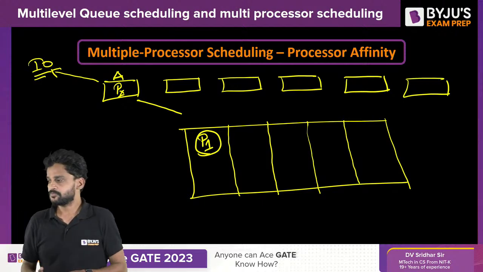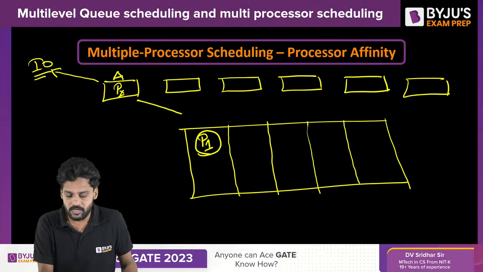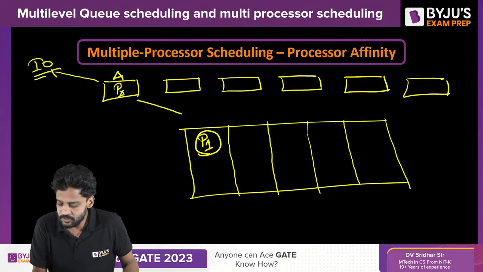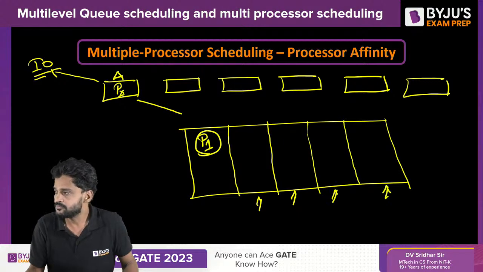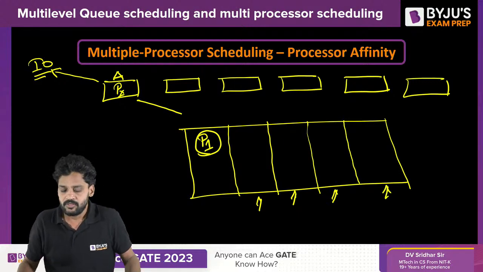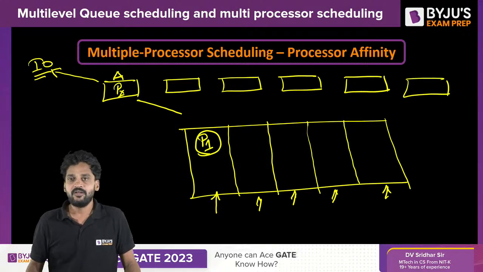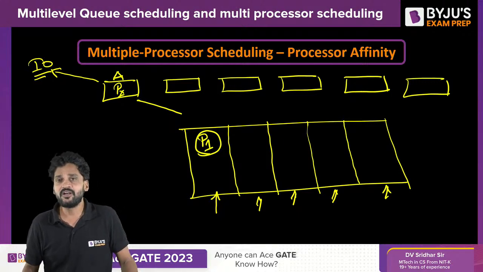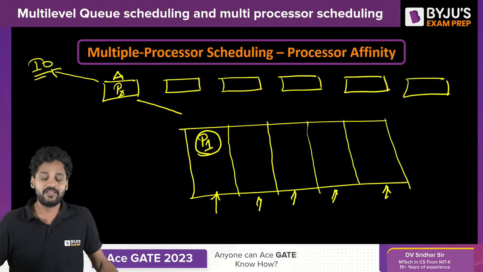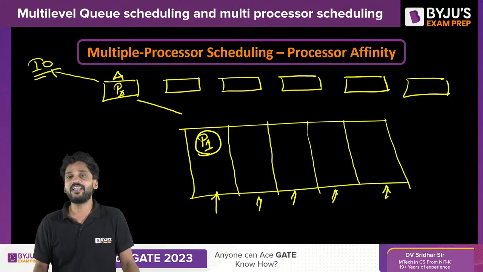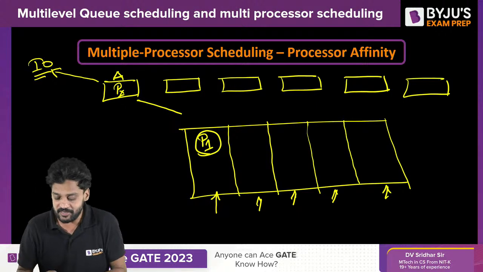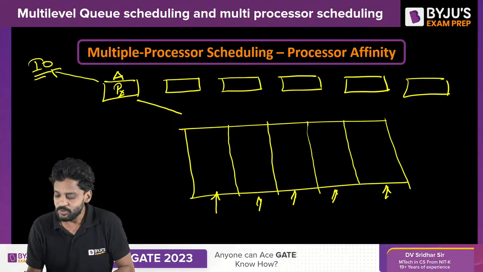Yes or no? Now, when P1 comes back, to which ready queue will it get scheduled? We expect P1, when it returns, to be kept in the same ready queue as before, that is Q1. But it is not guaranteed, since the ready queue may already be full. When the ready queue is full, P1 cannot be appended to it. At that time, P1 may be scheduled to one more ready queue.